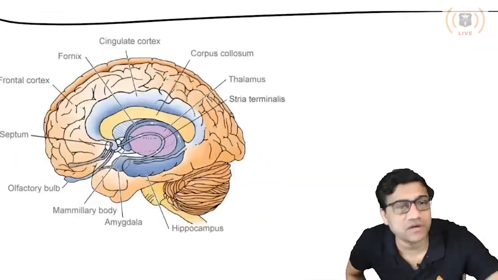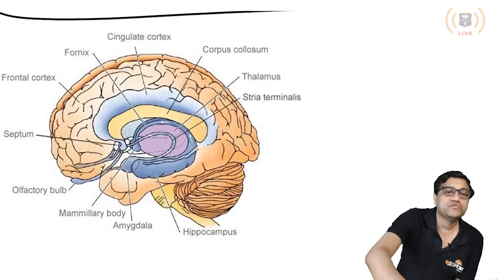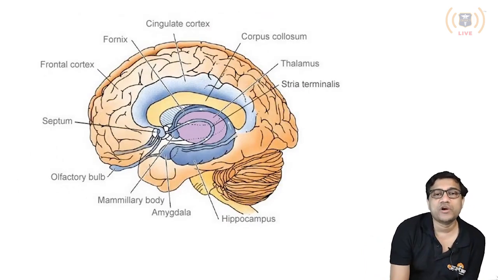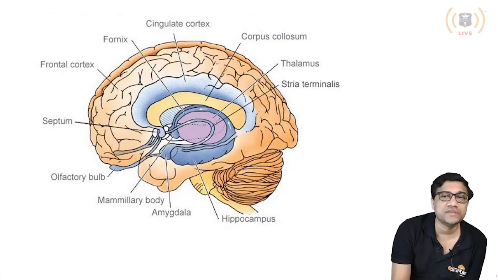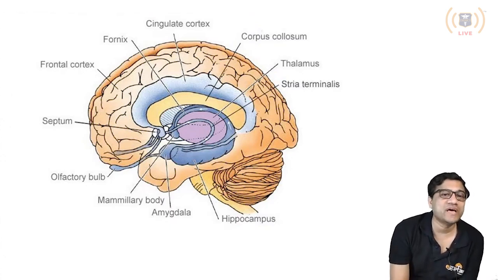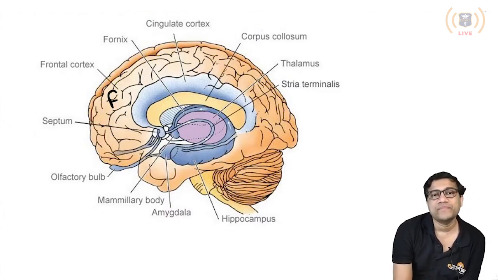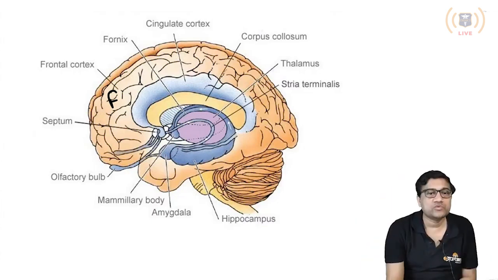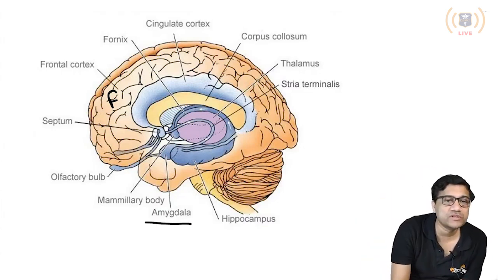So let's give a basic idea. This is the parts of the brain. This is the temporal lobe, the cingulate gyrus, then we have the corpus callosum which connects the two areas. Now see, this big one is the thalamus, this is the hippocampus, mammillary bodies, then there is the hypothalamus, olfactory bulb, and this is the frontal lobe. This all is in the temporal lobe, and this is the thalamus. So understand cortex, thalamus, hypothalamus. The main structures: amygdala, focus on this area.